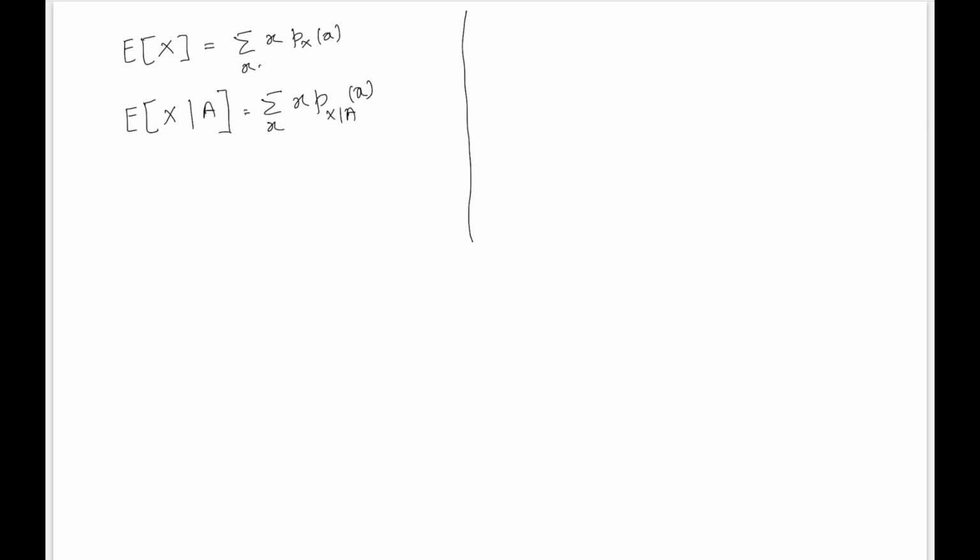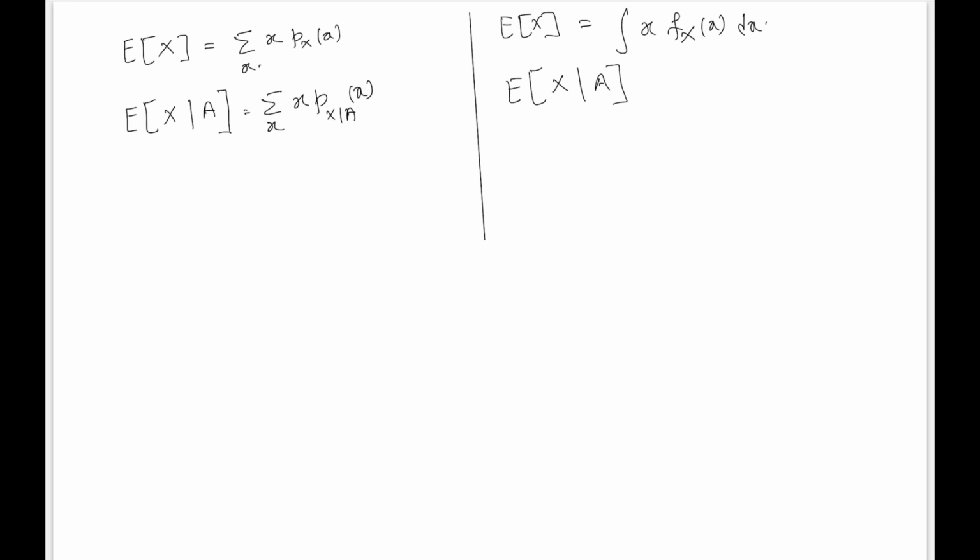Similarly, for the continuous case, if we have to find the expectation of this continuous random variable, we can simply integrate this term and we will have the expectation, right? And if we want to find the expectation of this random variable x given some condition or given some event, then instead of using this ordinary PDF, what we are going to use is the conditional PDF, right? And this will give you the conditional expectation.